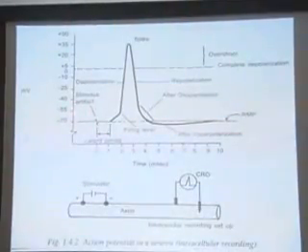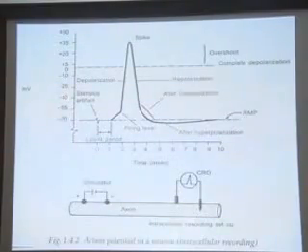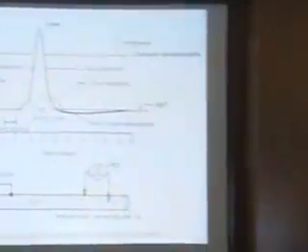Initially we record the resting membrane potential. The resting membrane potential, in the case of a nerve, is approximately minus 70 millivolts. The moment we apply a stimulus, an artifact is recorded because of the direct leakage of current from the stimulating electrode to the recording electrode. We can see this at the baseline, that is, at the resting membrane potential. The artifact is taken as the point of the stimulus.